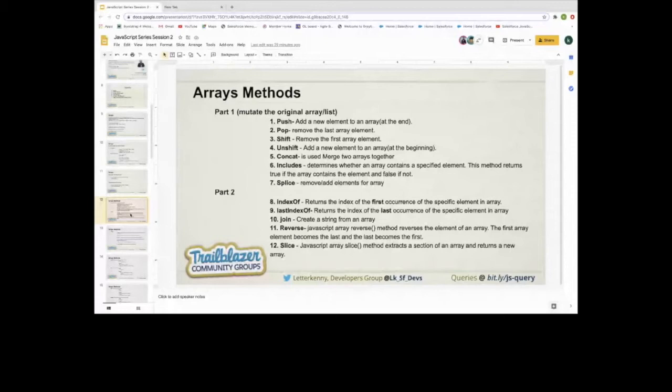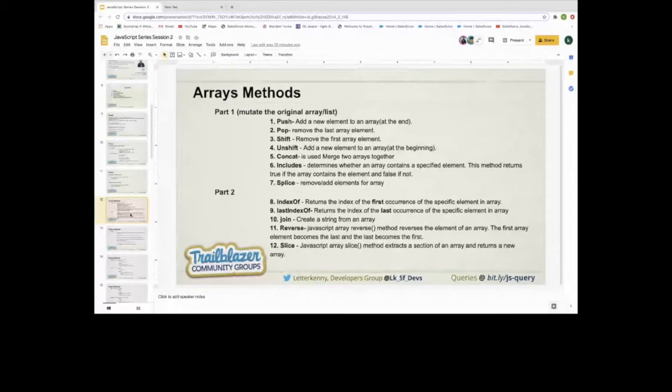And if you want to determine whether a particular element is available or not, or whether an element that fulfills a condition is available or not, we can check with the includes method, and it will return a true or false value. If the value exists or the condition is matched in the array, it will return true, and if not, then it will return false. And the splice method also removes and adds elements in an array.